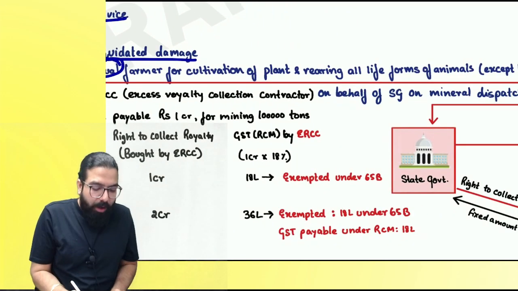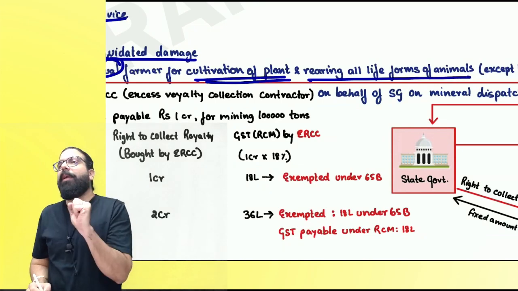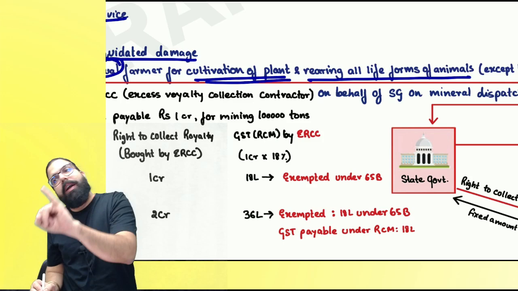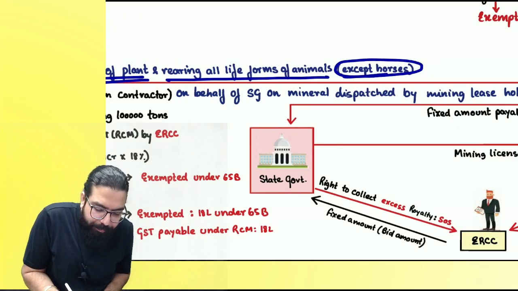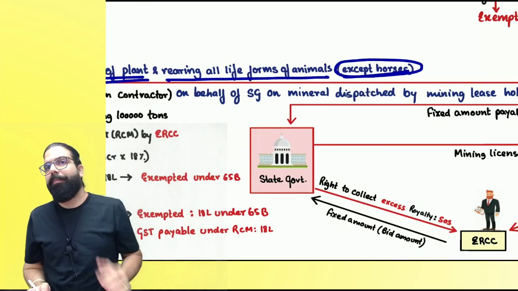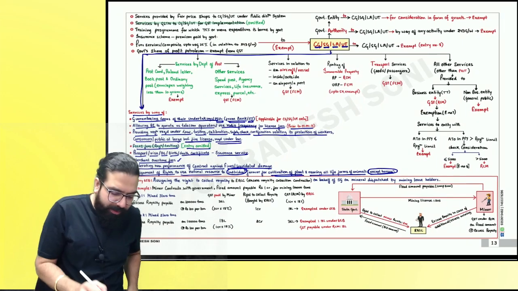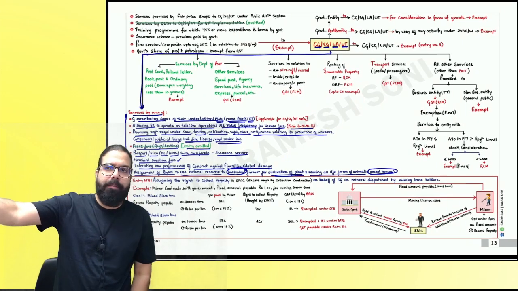Individual farmers. Always remember, it should be only for cultivation of plants or rearing of life forms of animals, but except horses. If it is given for horses, then it will always be taxable. Can I go ahead, everyone? So these services which I have told over here are always exempted.